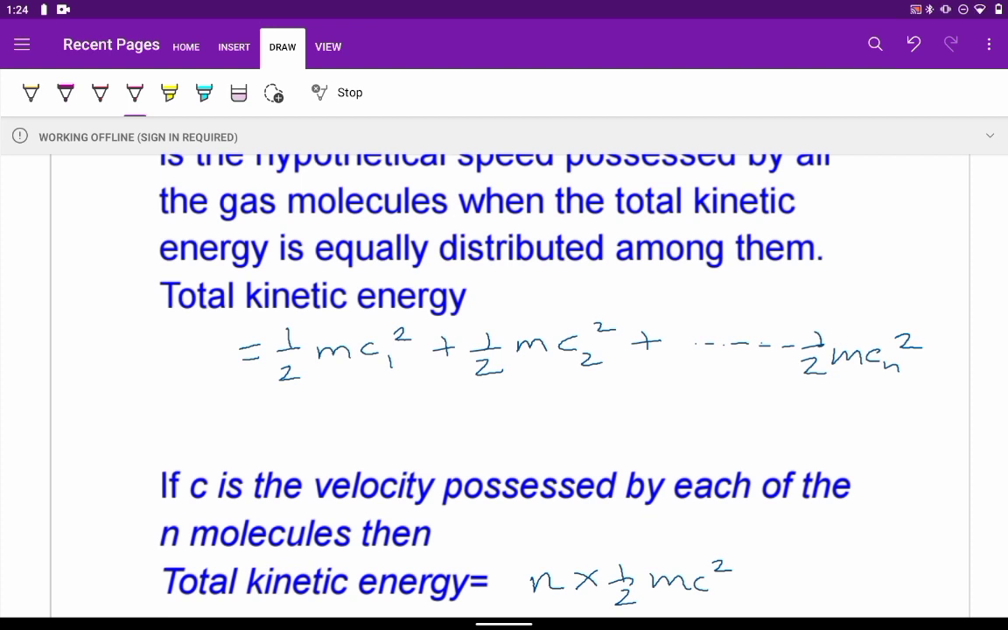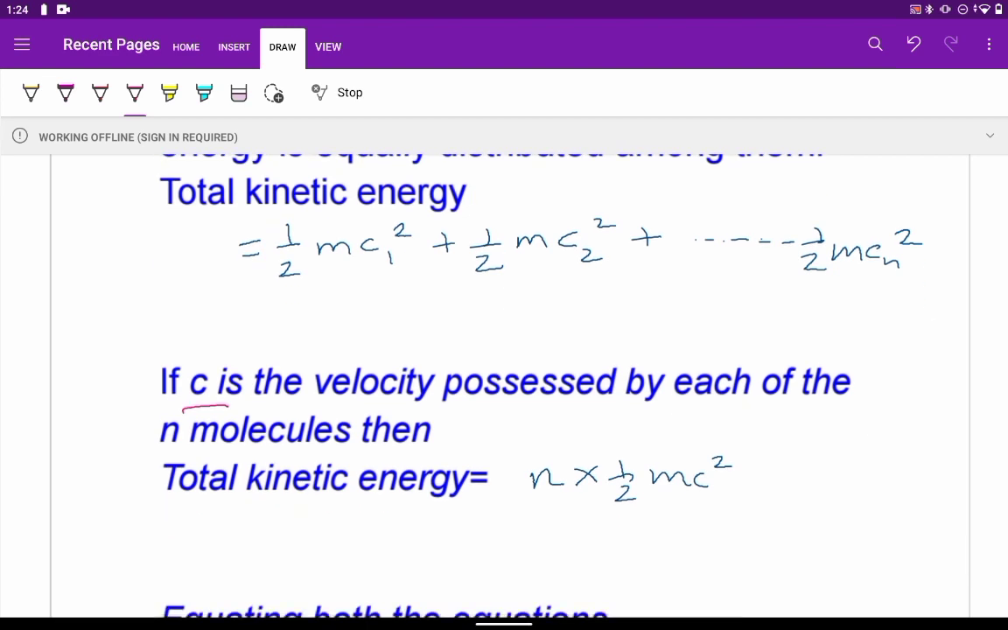So for the first molecule C1, for the second one C2, like that. If we take that C is the velocity for each of the n molecules, so there are n number of molecules and the velocity of each of them is C, let's say, then the total kinetic energy will be given by n multiplied by the kinetic energy of a single molecule. So that will be n into half mc square, because n is the total number of molecules and c is the velocity possessed by each of the molecules.